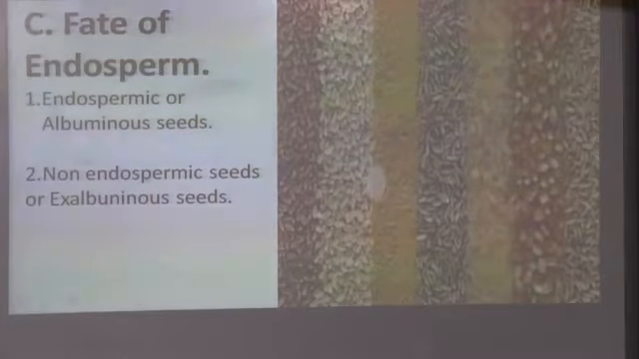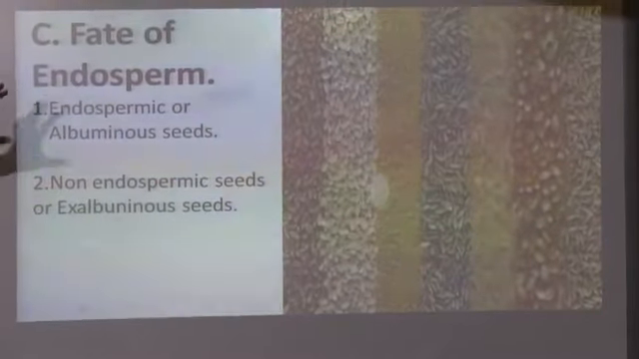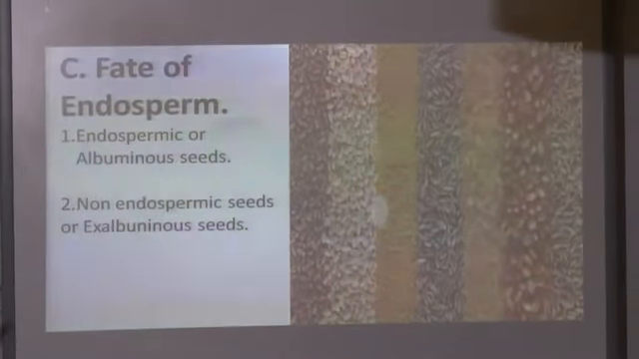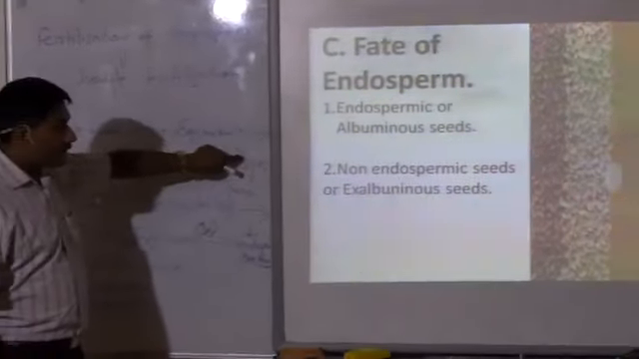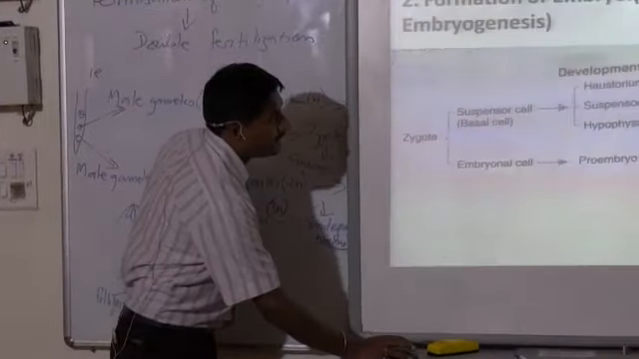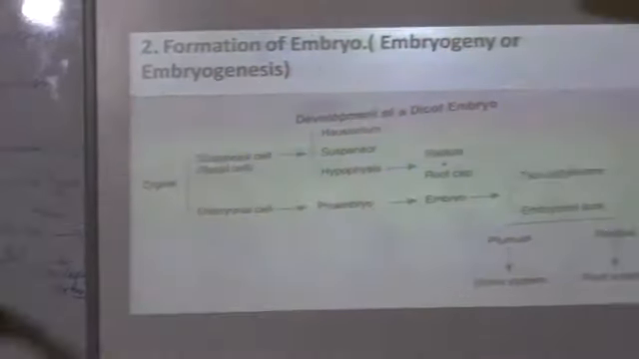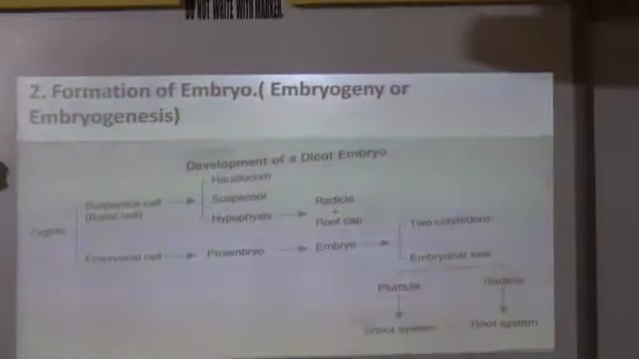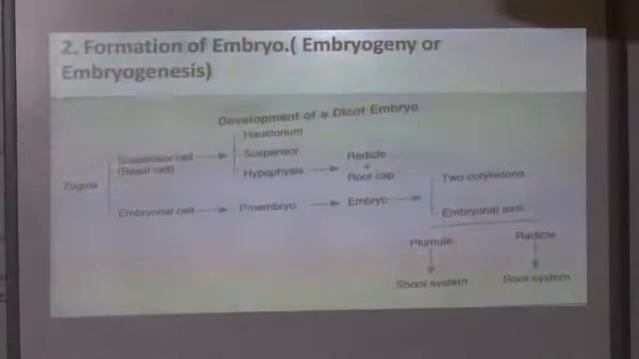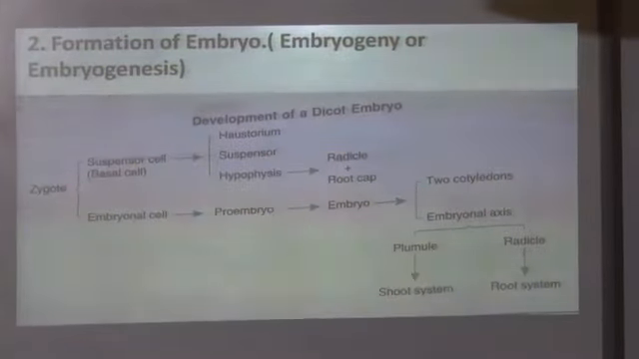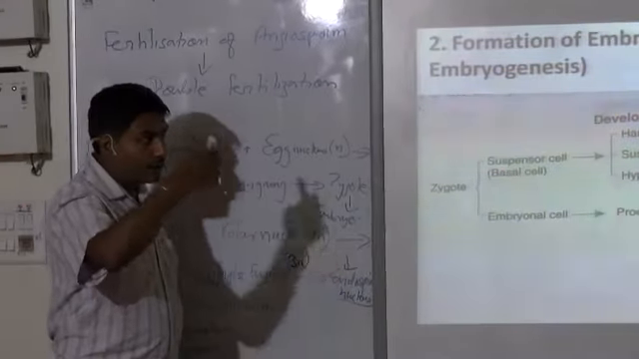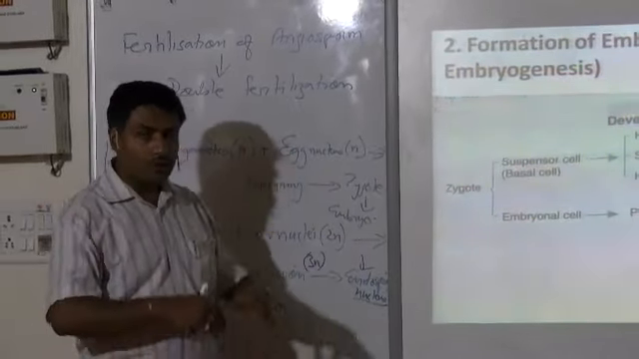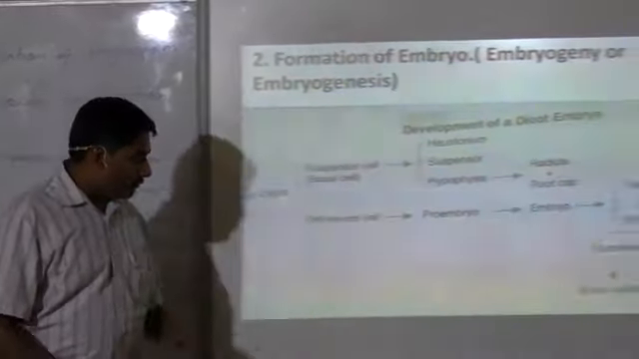Now, this is all about the first one, that is the endosperm formation or the development of endosperm. Now, let's move to the next part, that is this one, zygote. Okay, how the embryo formation takes place. So, formation of embryo or embryogeny or embryogenesis in angiosperm. So, here this zygote gets converted into an embryo. This embryo later on leads to the formation of plumule and radicle. But how it happens? Let's see through the flow chart out here.